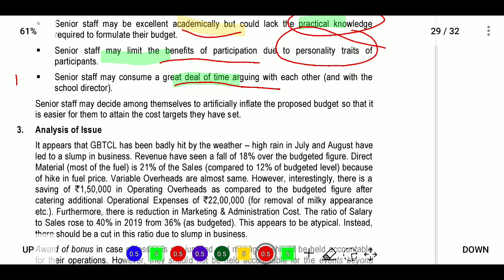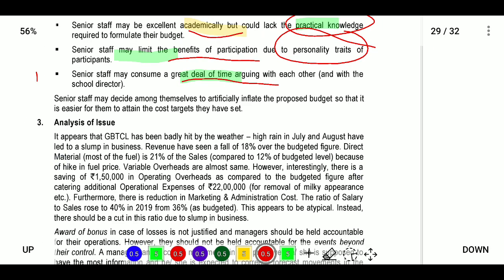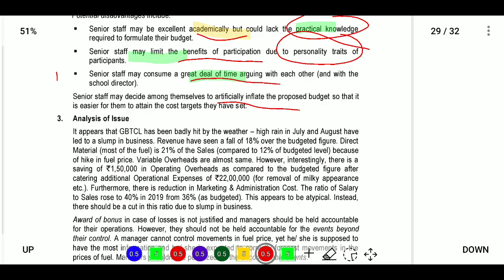Next, senior staff may consume a great deal of time arguing with others. If someone is not listening to their words, they will say, I have 30 years in the industry, why are you not listening to my words? It becomes time consuming. Next, senior staff may decide among themselves to artificially inflate the proposed budget so that it is easier to attain the cost target they have set.